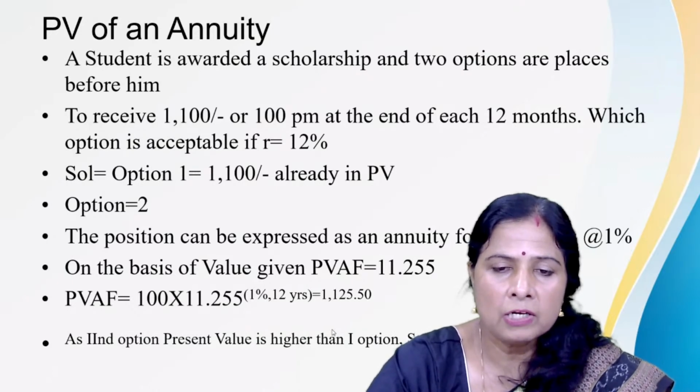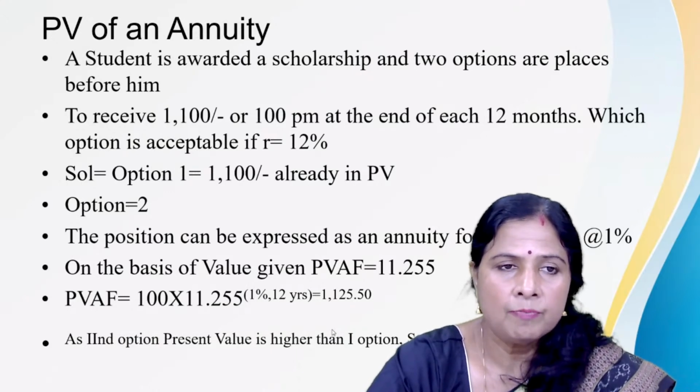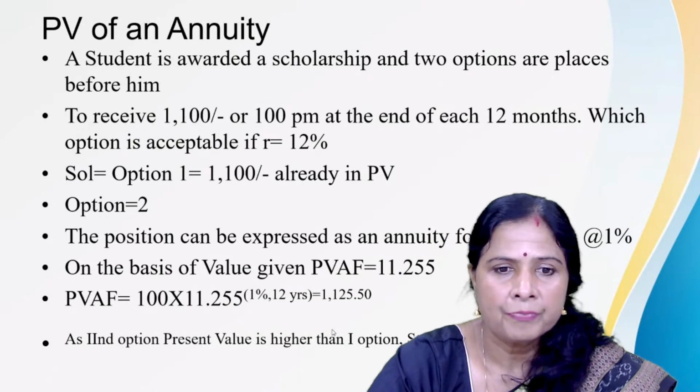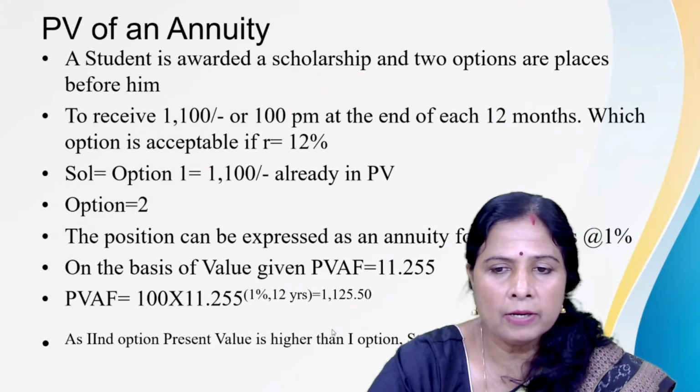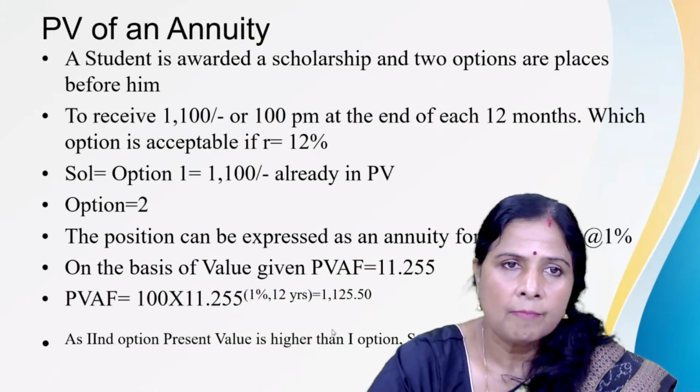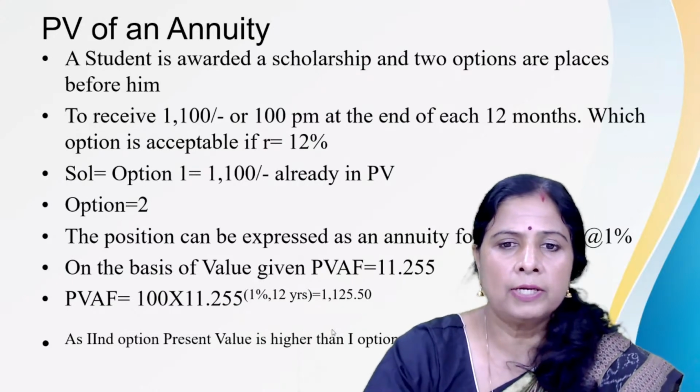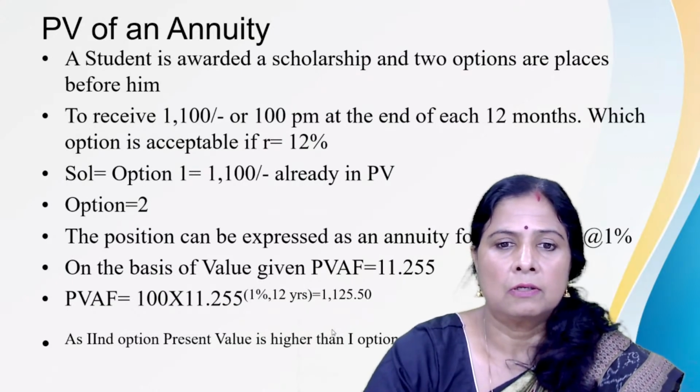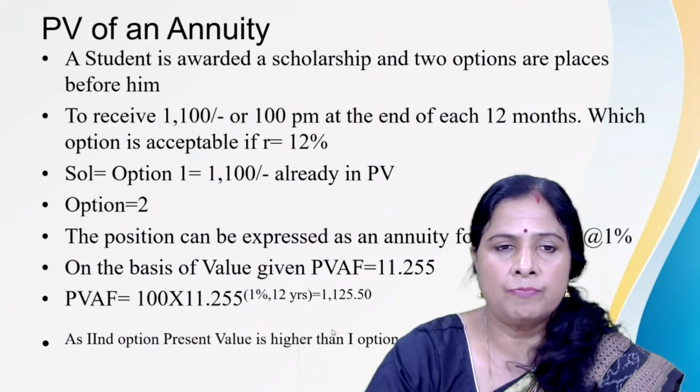That means if the student does not opt for the first option, then he is going to get 1125 rupees. If the comparison is made between option 1 and option 2, the second option's present value is higher than option 1. The student will prefer option 2 because in option 1 he is getting the lump sum value 1100, but in option 2 he is going to get 1125 rupees.